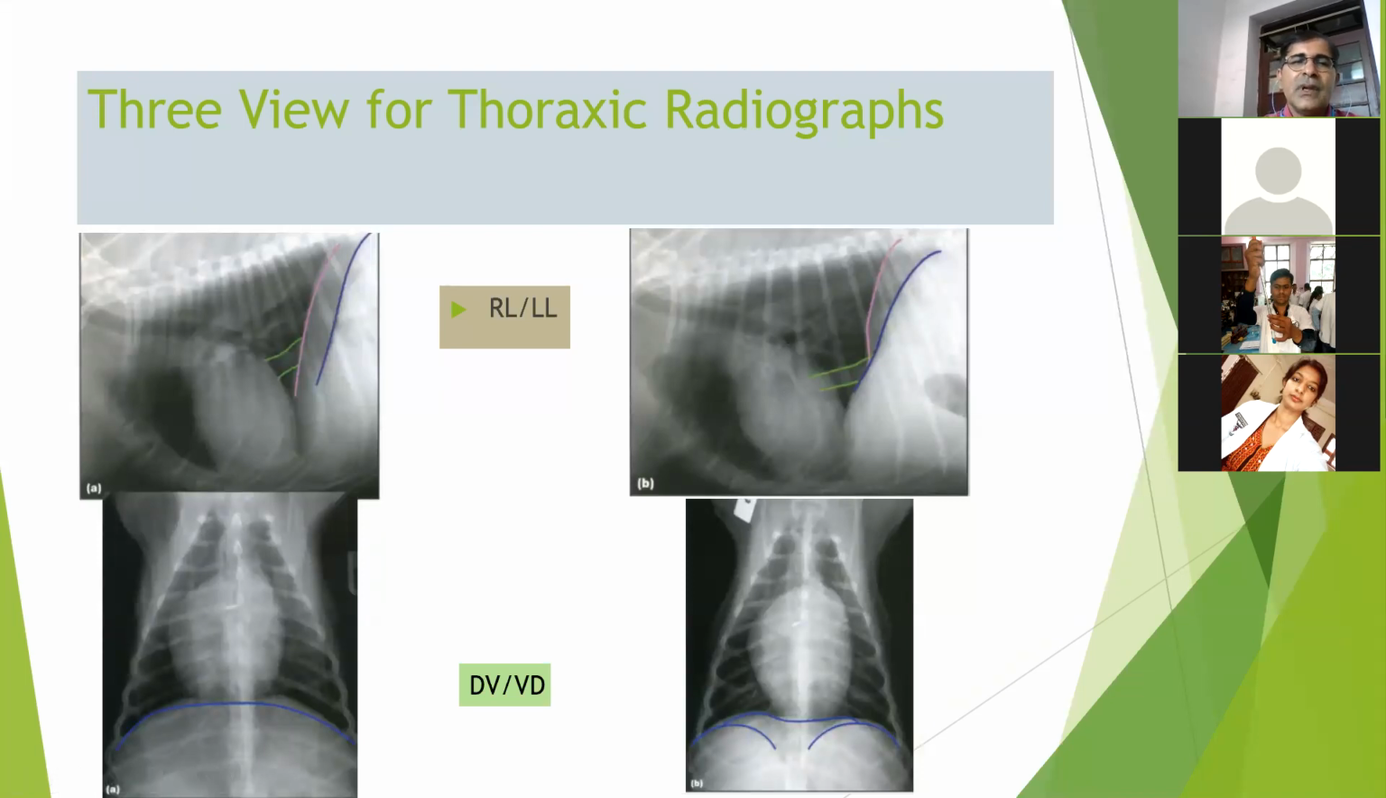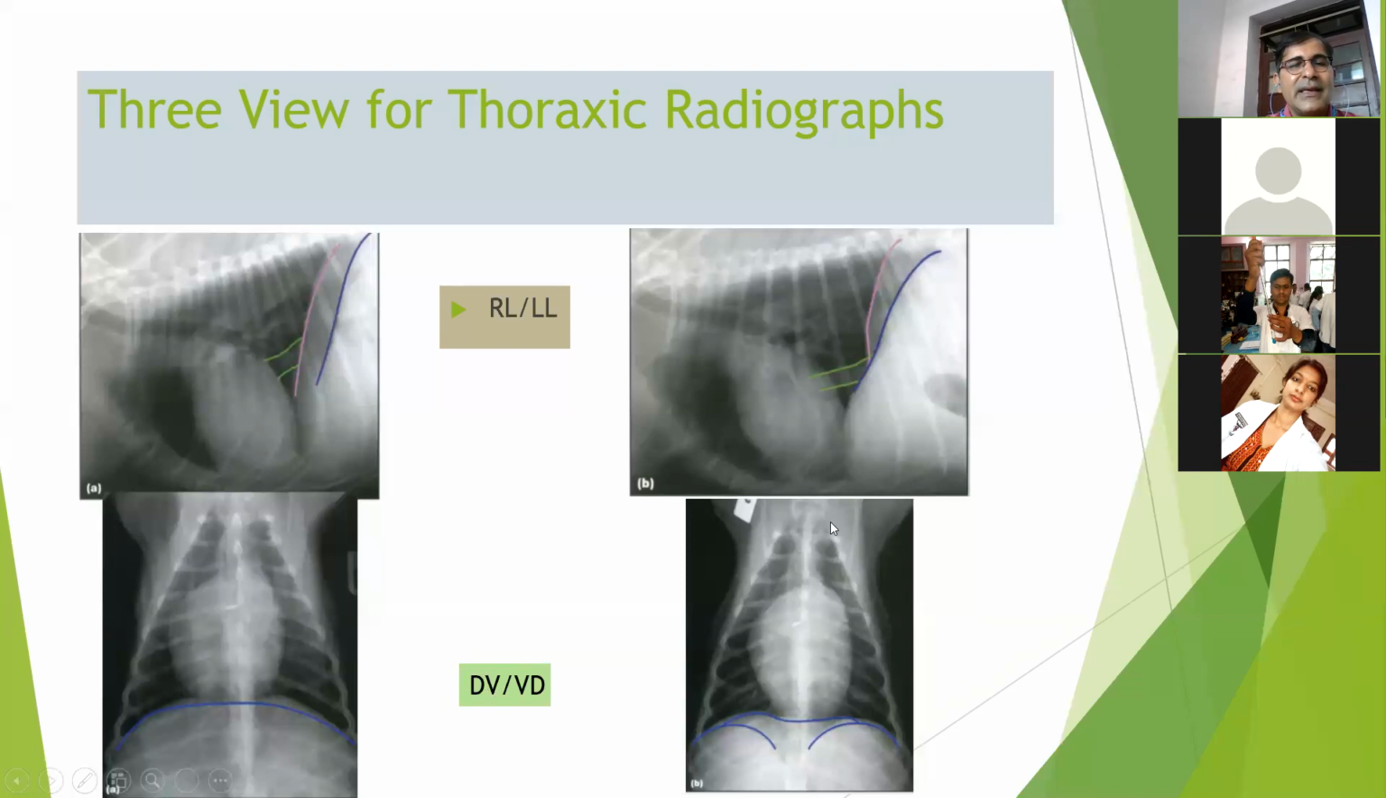So this is important for diagnosing the affection of lungs. Then another view: suppose by seeing these views, we cannot tell exactly on which side the lesion is located, left side or right side. For that purpose, we must check the DV view or VD view, either one. If we want to diagnose the condition of the heart, then we prefer to take the dorsoventral view.